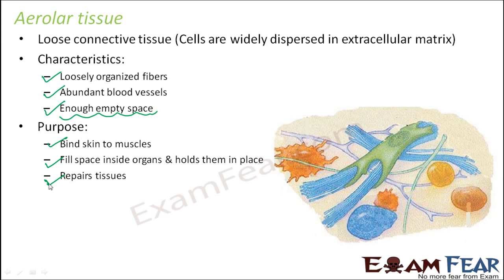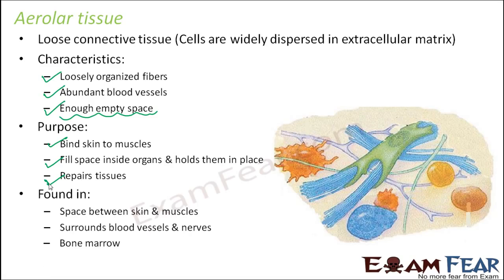Now, sometimes the appearance of the areolar tissue becomes similar to dense connective tissue. Sometimes, not always. Sometimes it is seen that the empty space is not that much, so it looks like a dense connective tissue, but actually it is a loose connective tissue. So where do we see them? It is found in the space between skin and muscles, surrounds blood vessels and nerves, and bone marrow. So these are some of the places where areolar tissue is found.